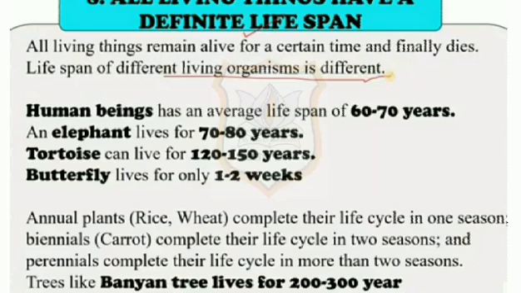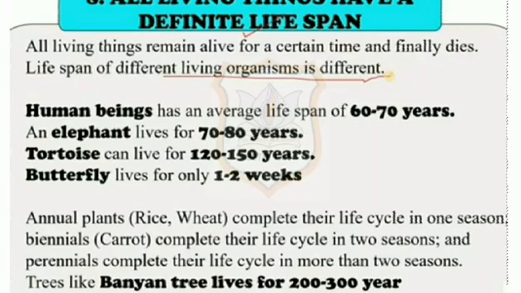All living things have a definite lifespan. All living things remain alive for a certain time and finally die. The lifespan of different living organisms is different. Human beings have an average lifespan of 60 to 70 years. An elephant lives for 70 to 80 years. A tortoise can live for 120 to 150 years. A butterfly lives for only 1 to 2 years.